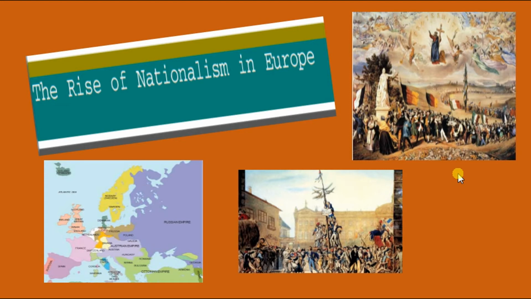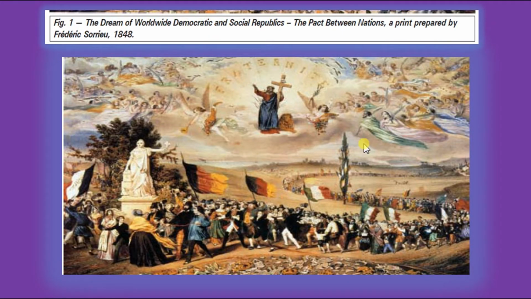When we speak about Europe, we studied last year in class 9th about nationalism in Europe. The French Revolution is considered the benchmark or beginning of all other revolutions in the European continent. Let us begin the chapter. The famous painting of Frédéric Sorrieu. Closely observe this painting. This painting belongs to Frédéric Sorrieu in the year 1848.